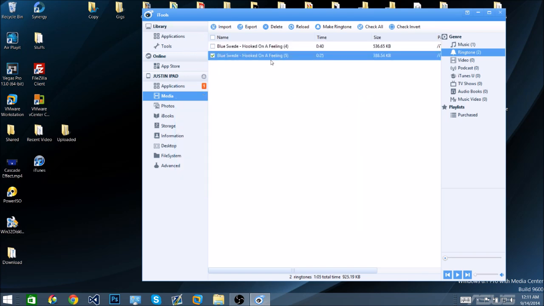And then you can select one of these two. You just go into Settings, Sounds, Ringtone, and then it should show up in the ringtones. So you can do that for a text tone or for a ringtone.